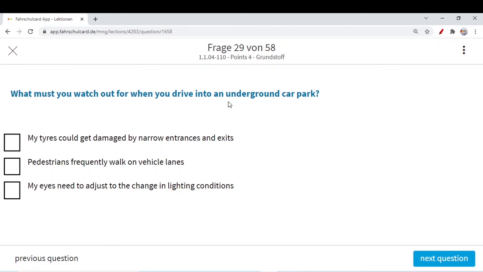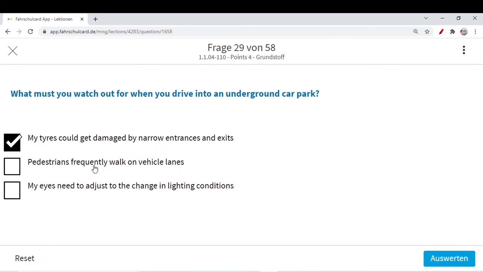Whenever you are driving into an underground car park, what are the main things you need to remember or focus on? My tires could get damaged by narrow entrances and exits. This we know. In underground parking areas, we have no wide areas of entrance and exit. We only have narrow entrances and exits. So your tires could be damaged. So you should drive with very low speed and be very careful.